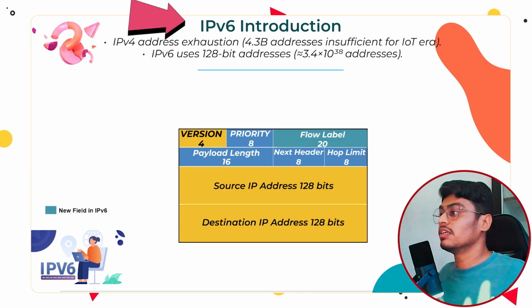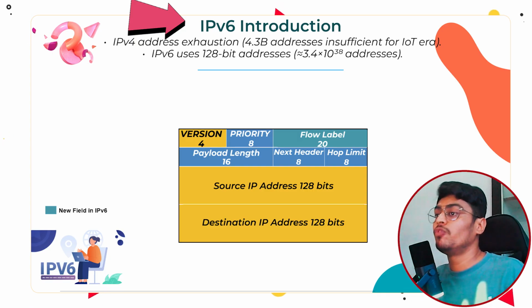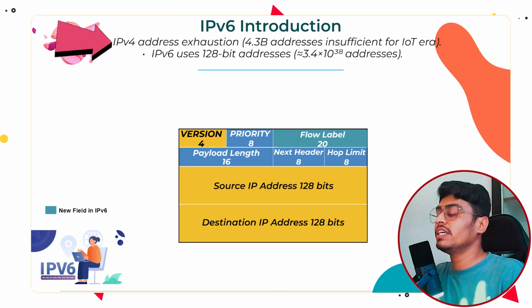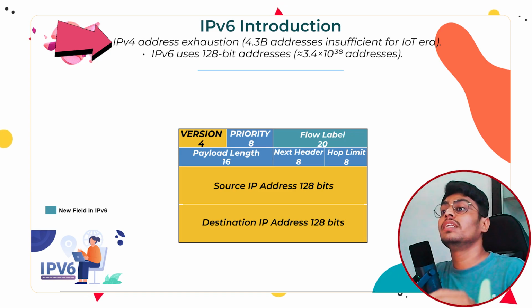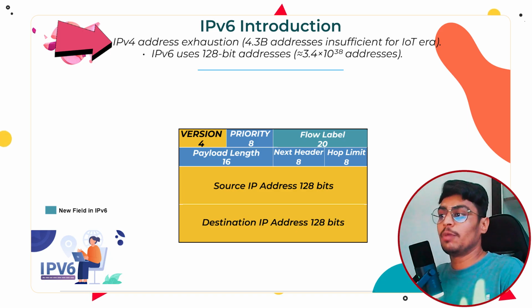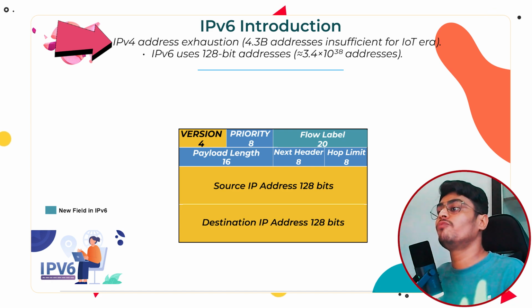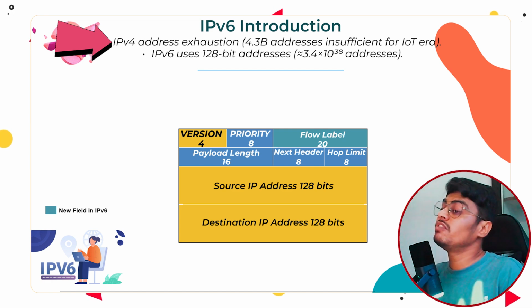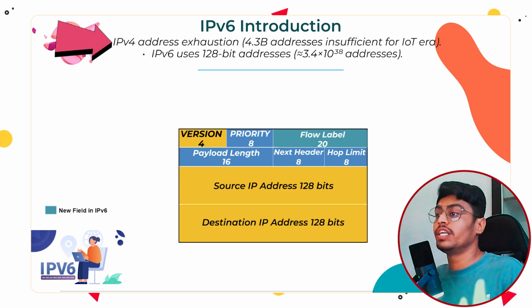Introduction to IPv6. First, why do we need IPv6 when we already have IPv4? IPv4 came in 1970 and became very famous. Okay, we are still using IPv4 today. So what is the need of IPv6 here? The biggest reason is that IP addresses in IPv4 were 32 bits in size. Okay, meaning 2 power 32 possible IP addresses, which is approximately 4.3 billion addresses. This was sufficient for a certain time, but today we have the scenario of IoT, Internet of Things.